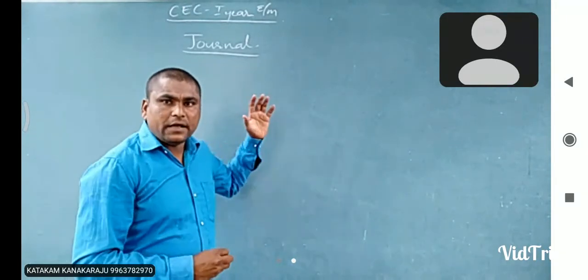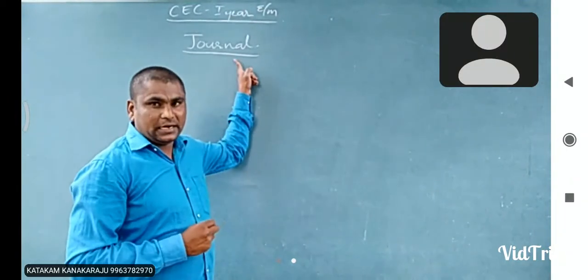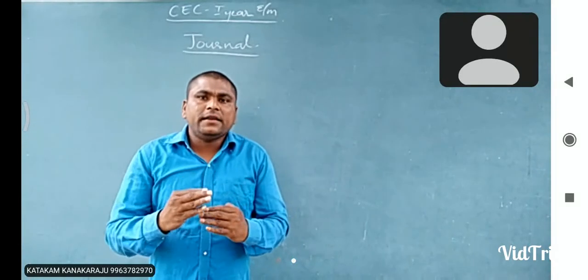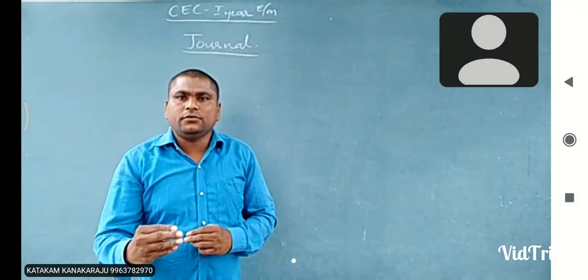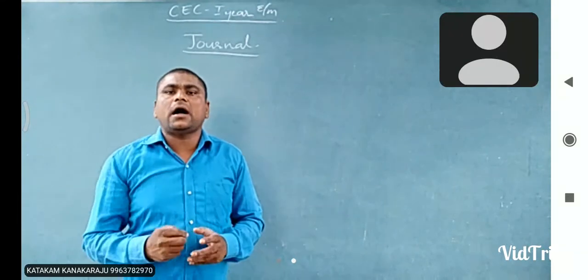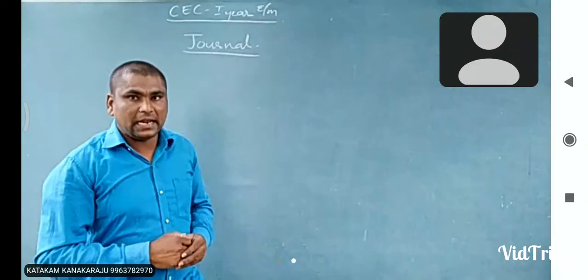Where do we first record business transactions? In the journal. And when we record transactions into a journal, this recording process is called journalizing.